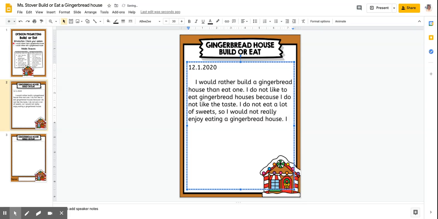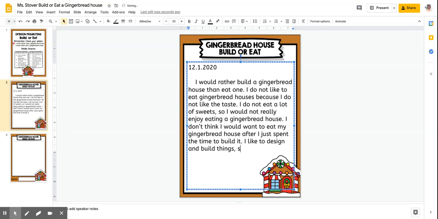So I'm going to put I don't think I would want to eat my gingerbread house after I just spent the time to build it. And then I am going to talk about why I like to build gingerbread houses. So I am going to say that I like to design and build things.